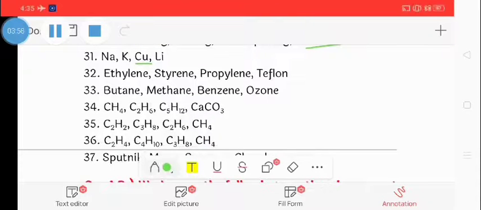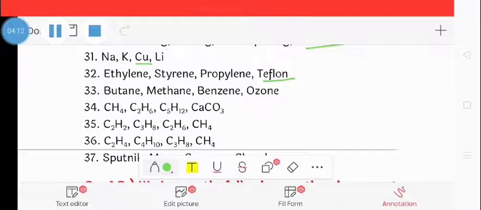Ethylene, styrene, propylene and Teflon. The odd one is Teflon. Teflon is a polymer, while the others are monomer units of their respective polymers.